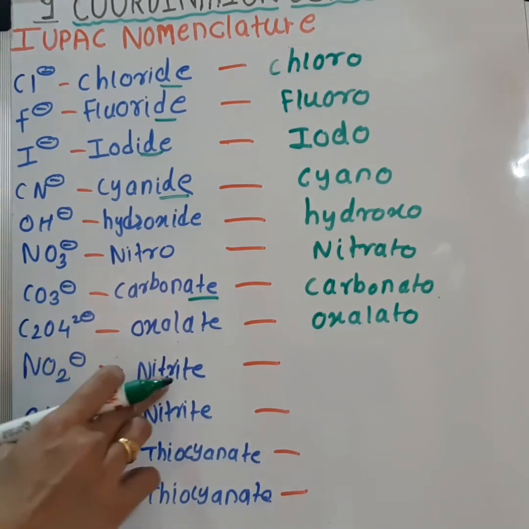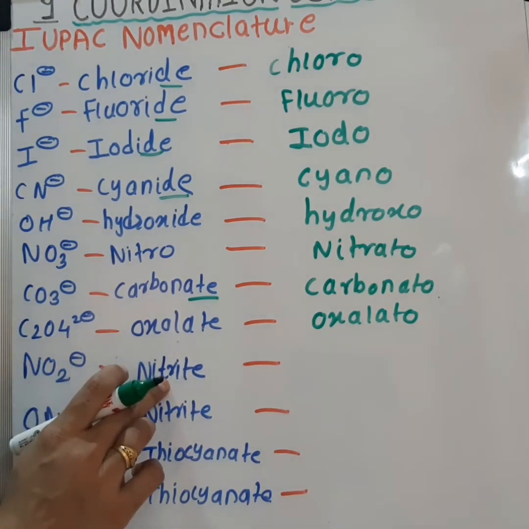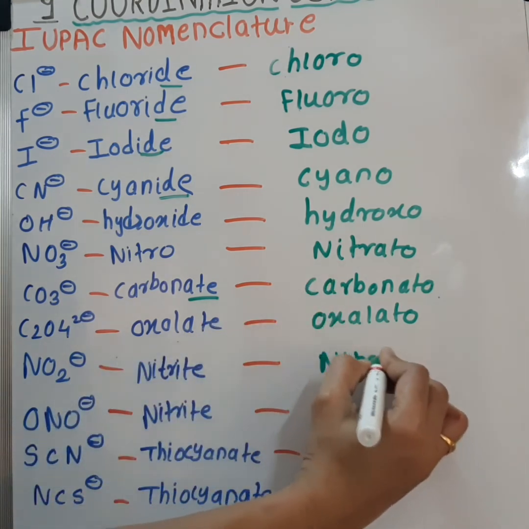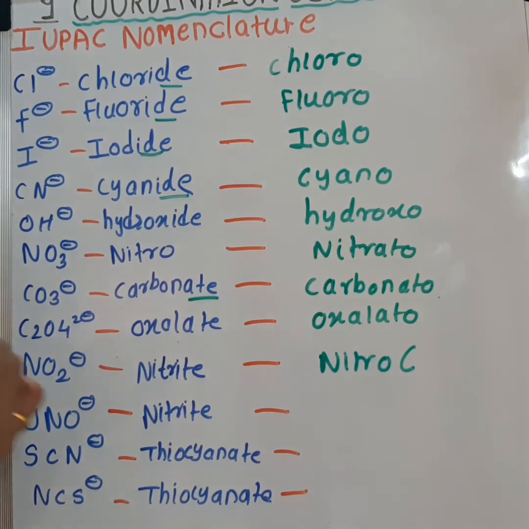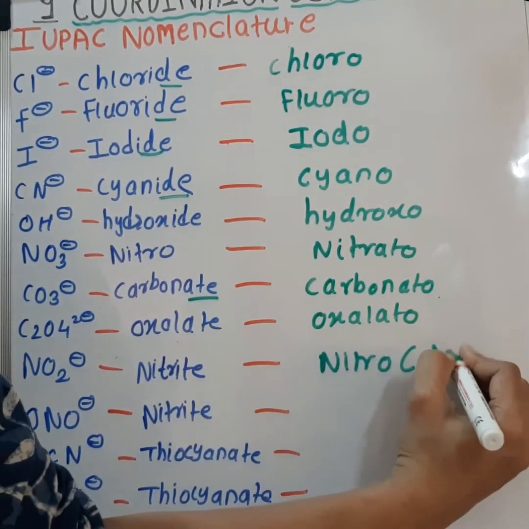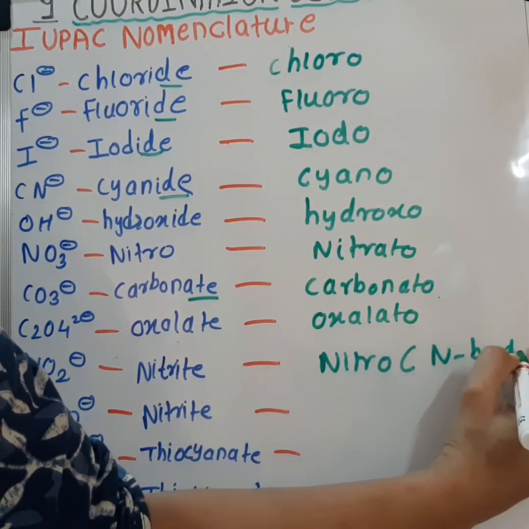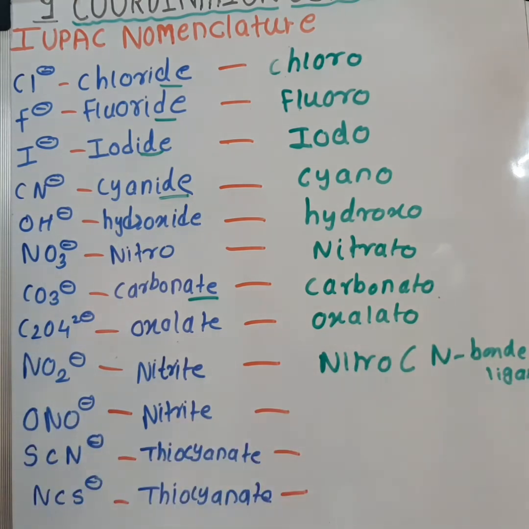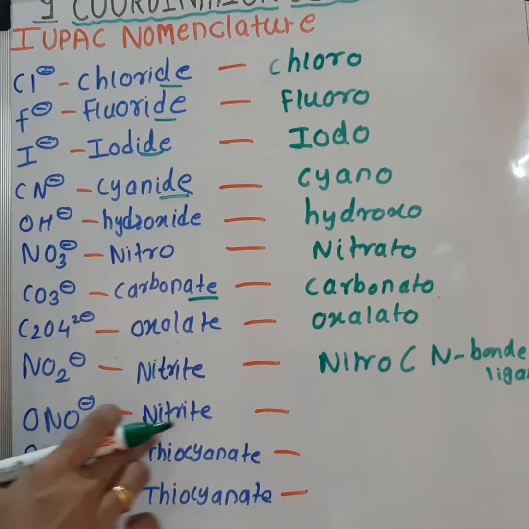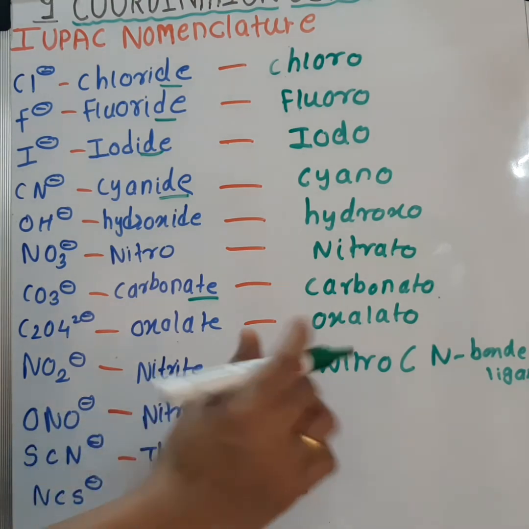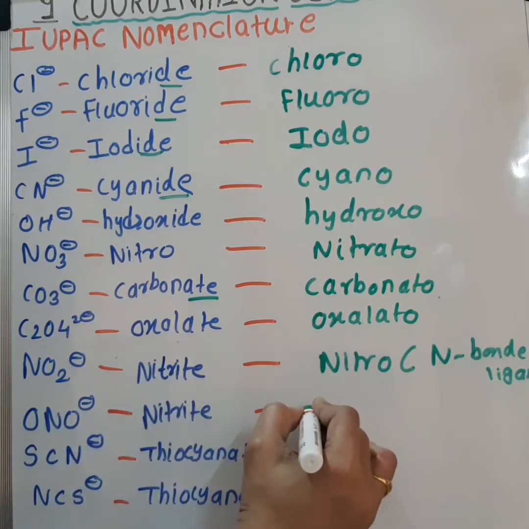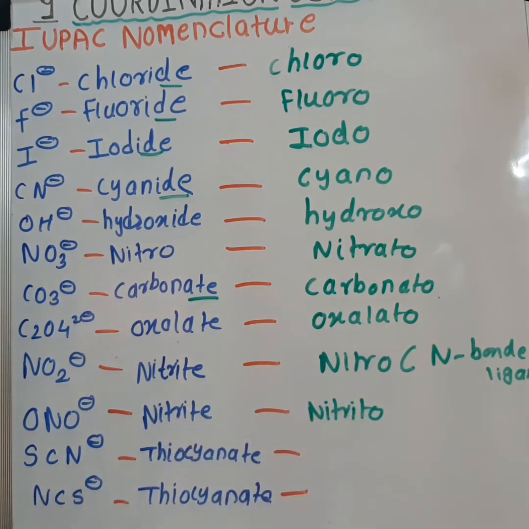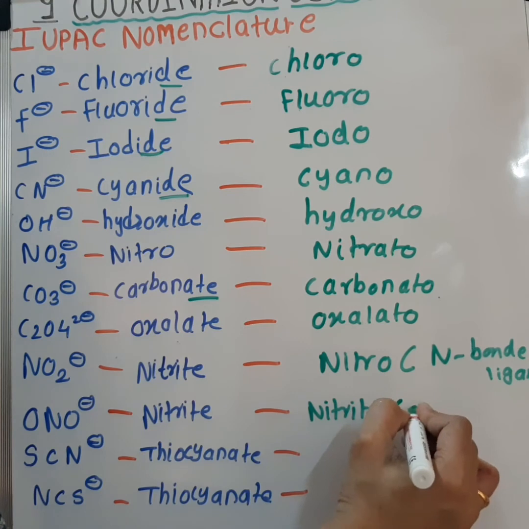NO2 minus, nitrite, is called nitro for an N-bonded ligand. And ONO minus, that is nitrite, is called nitrito for an O-bonded ligand.